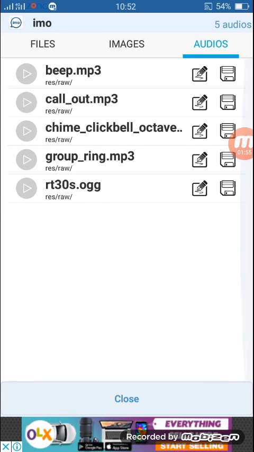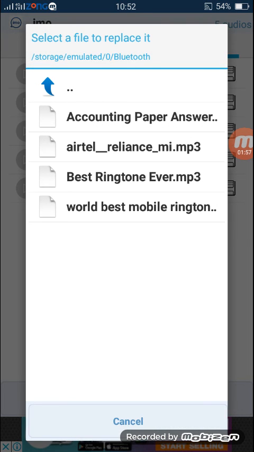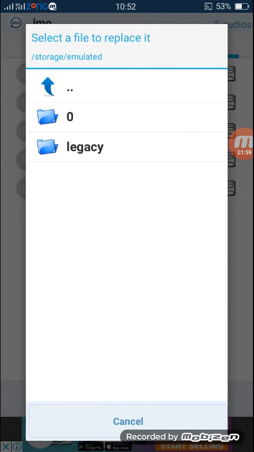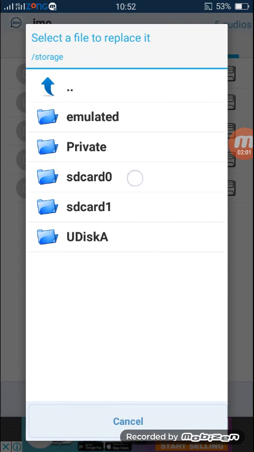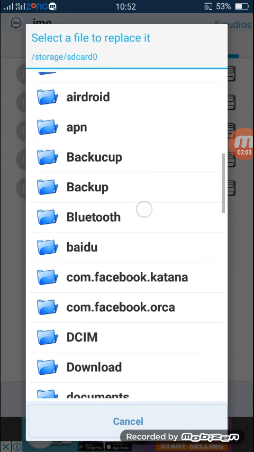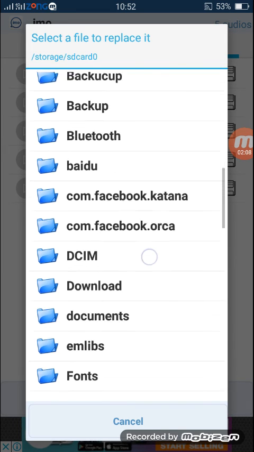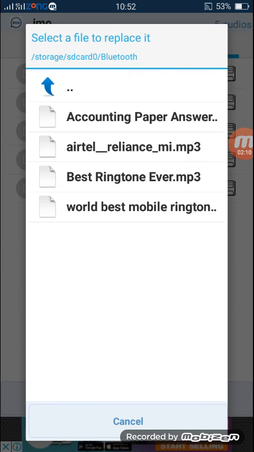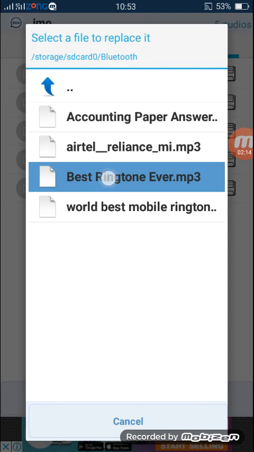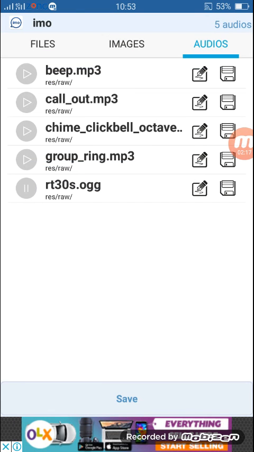Okay, you need to change that sound. So click on this. Now browse where your audio is located. My audio will be in downloads or Bluetooth. Yes, in Bluetooth. So now I want to use this sound. I really like this sound. So now click on save.